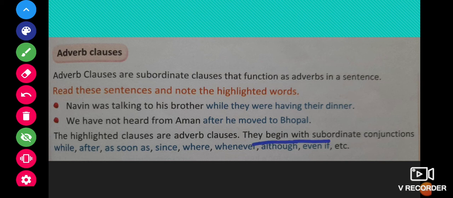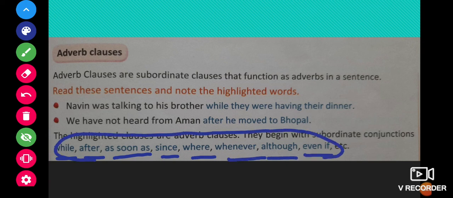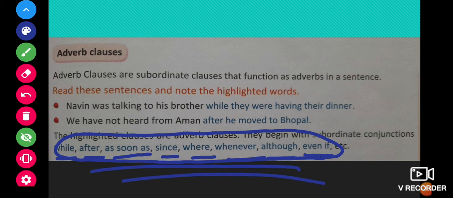Adverb clauses begin with subordinate conjunctions. We will study subordinate conjunctions in the later chapters, but here remember the conjunctions while, after, as soon as, since, where, whenever, although, even if. So remember these conjunctions. Whenever a clause starts with any of these conjunctions, that clause has to be an adverb clause.